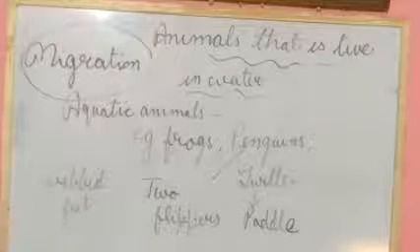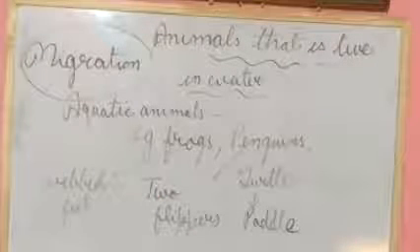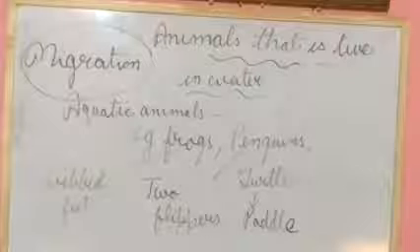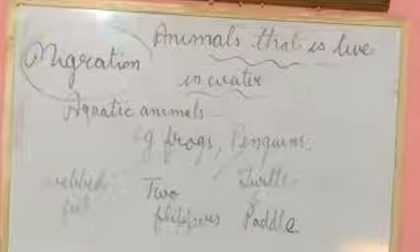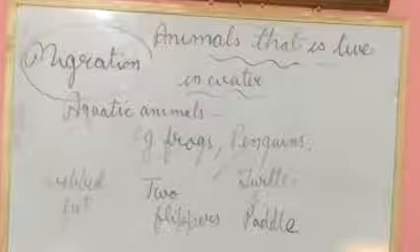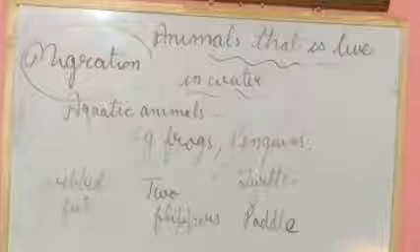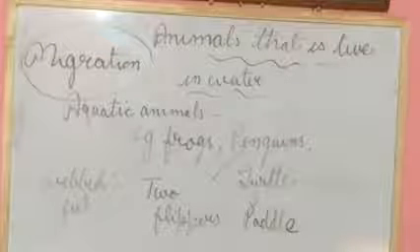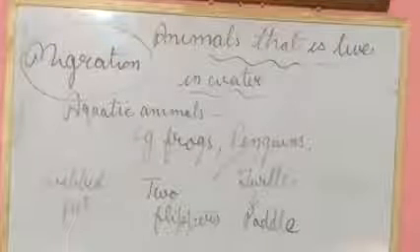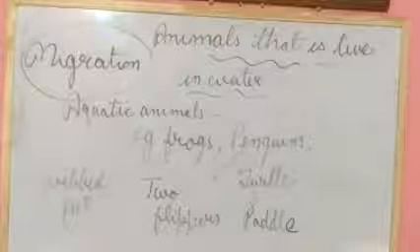Some animals move in groups and cover a large distance, even over a year, to breed or escape from the cold weather, or due to the shortage of food. Such mass movement of animals is called migration.